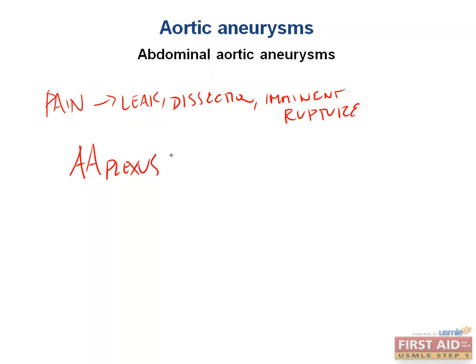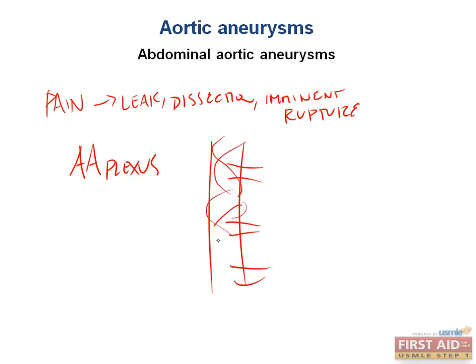Remember, there are a bunch of veins and arteries, but in addition to that, it's neurovasculature, right? So here's our abdominal aorta. We have our celiac trunk and SMA and IMA and all that stuff coming off. There's an integrated network of a plexus of nerves that wraps around all of these. And obviously, if you distend this layer, then you're going to have stretching of these nerves and you can have incredible amounts of pain. In addition to that, for example, in a situation where there is rupture, blood is very caustic and you will have accumulation of blood in the retroperitoneum, and that will directly irritate some of the nerves.